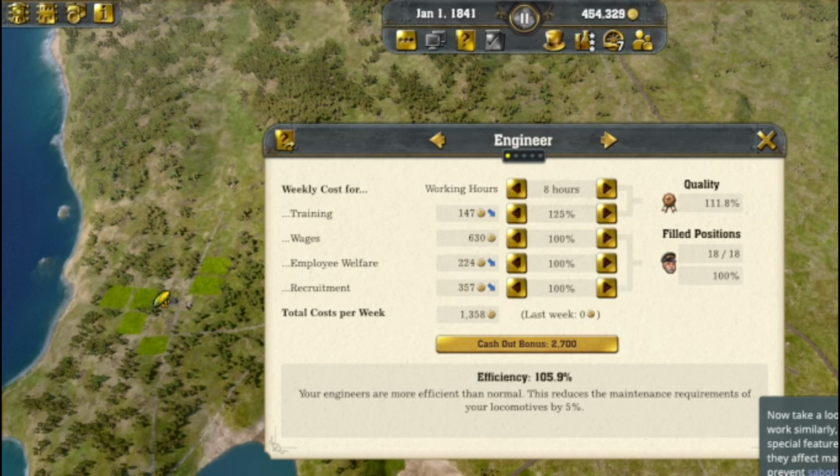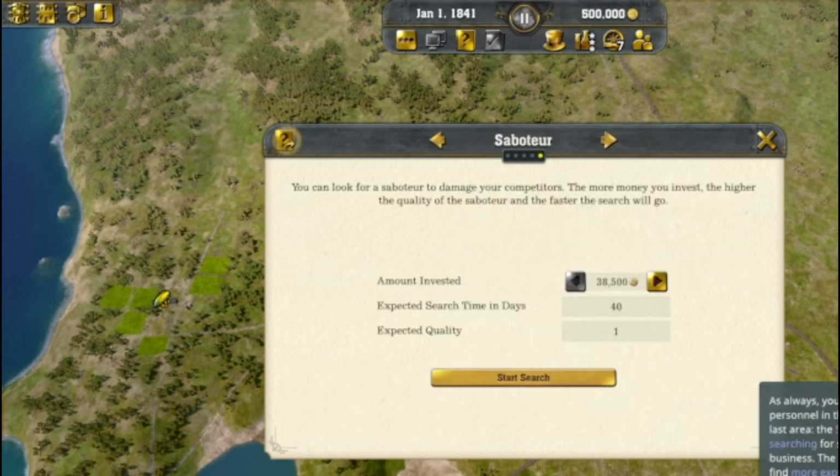Now take a look at the 3 other personnel areas. They all work similarly, but each has different effects. One special feature is your security personnel. Not only do they affect mail and freight revenues, but they can also prevent sabotage when effectively used. As always, you can find more information about personnel in the Tips and Tricks dialog.